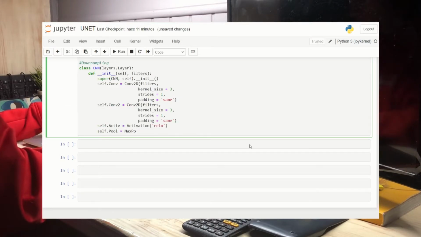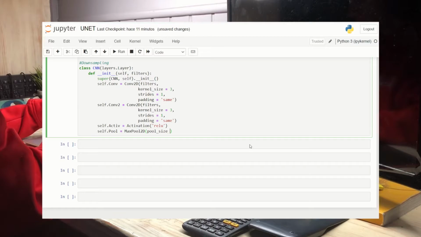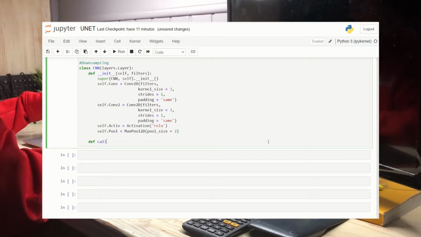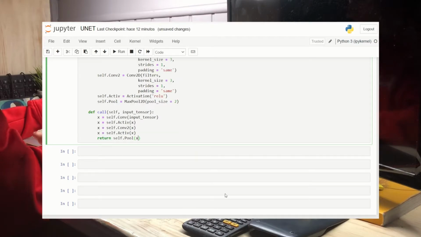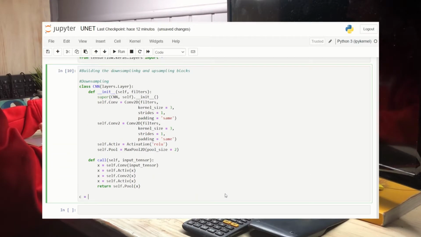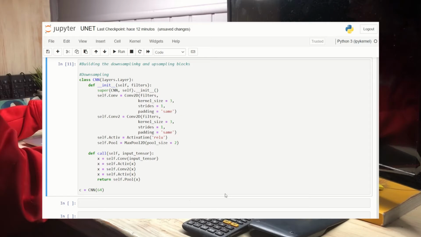In the code, I'm going to start by programming the downsampling and upsampling blocks. For downsampling, you only need to do two consecutive 3x3 convolutions with ReLU activation, stride 1, and padding same. At the end, a 2x2 max pooling layer is added, which will decrease the size of the image by 2.